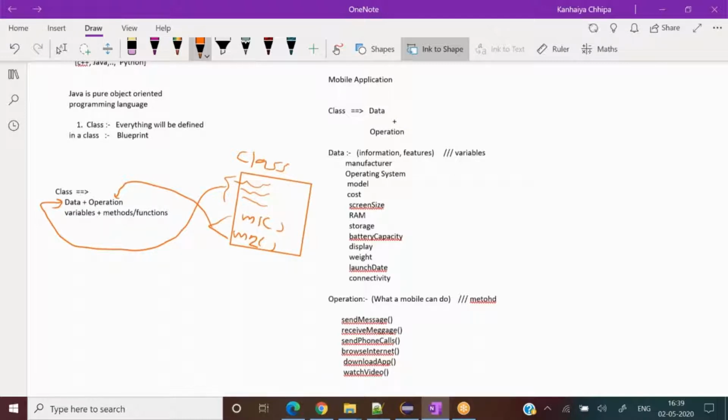So these things are operations and these things are data related to this. Likewise, I can think of another example, like I discussed right now related to the mobile application. Let's say I want to think about the employee of any organization. So what could be data about an employee? Tell me, what can you think of? Name. Name should be there, correct? What else? Employee ID, salary, department.